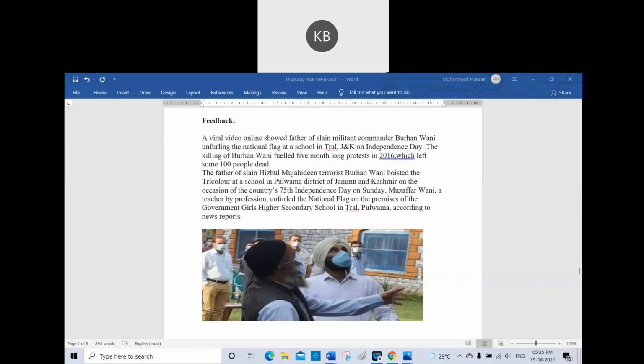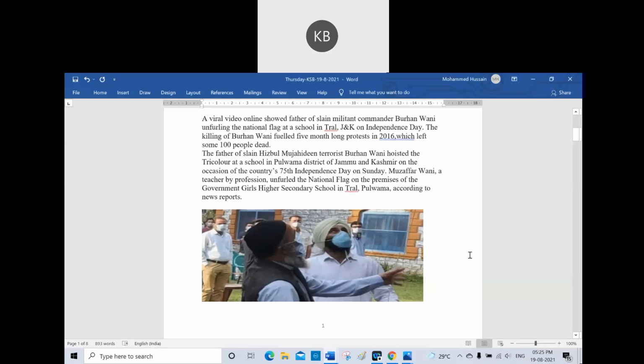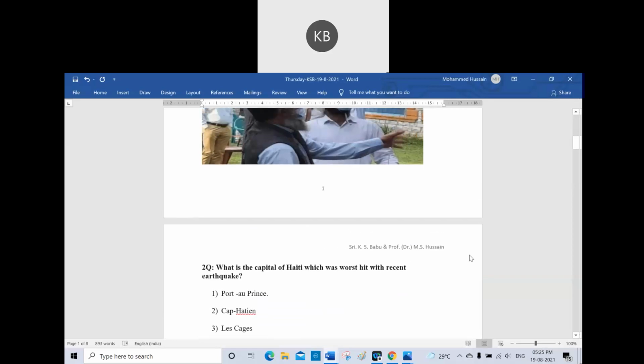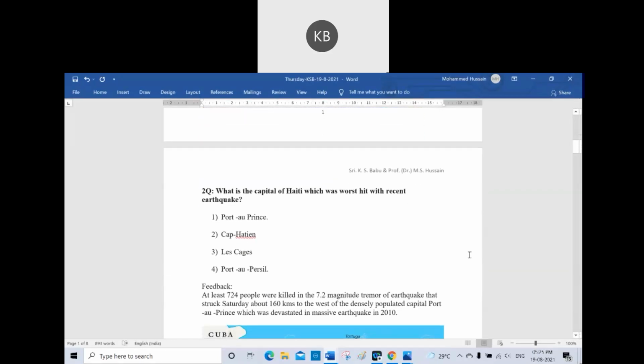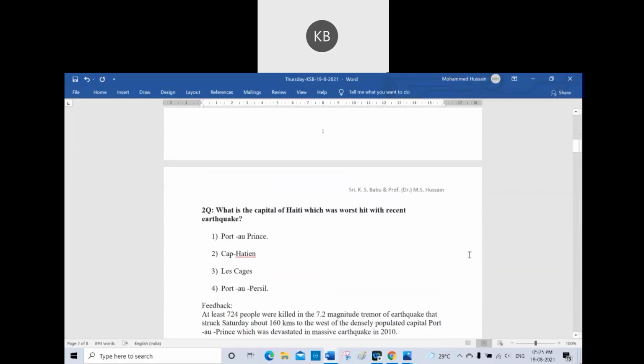The father of slain Hizbul Mujahideen terrorist Burhan Wani hoisted the tricolor flag at a school in Pulwama district of Jammu and Kashmir on the occasion of the country's 75th Independence Day on Sunday. Muzaffar Wani, a teacher by profession, unfurled the national flag on the premises of Government Girls Higher Secondary School in Trial, Pulwama, according to news reports. You can see Muzaffar Wani hoisting the flag at a school in Trial.